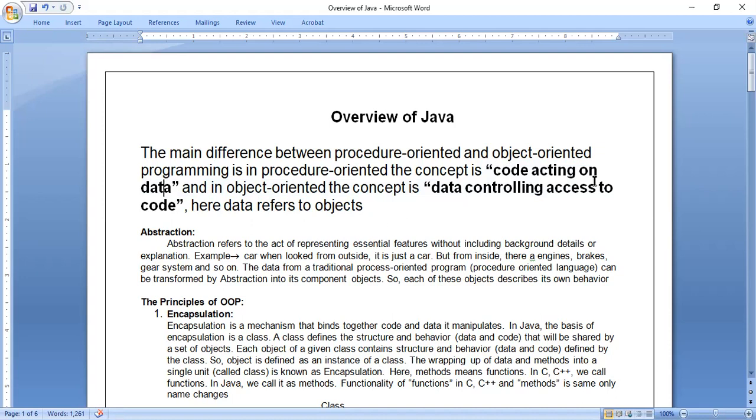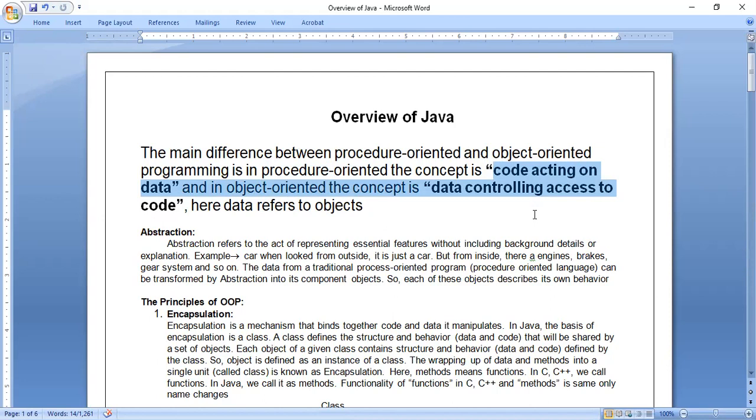Whether you consider code acting on data or data controlling access to code, in both cases we have the real world and the computer world. Real world is nothing but we are talking about data. Computer world is nothing but we are talking about the code. When you consider procedure oriented, if I say code acting on data, it means what?